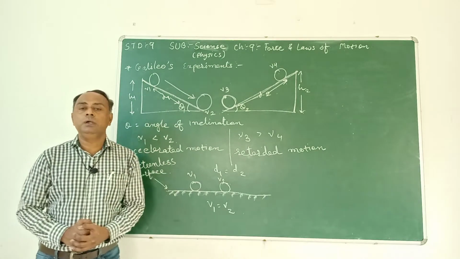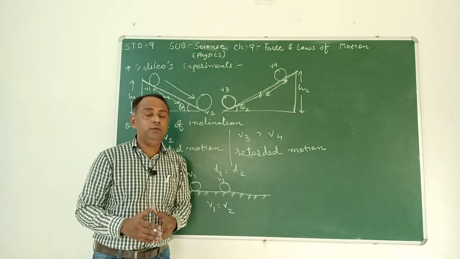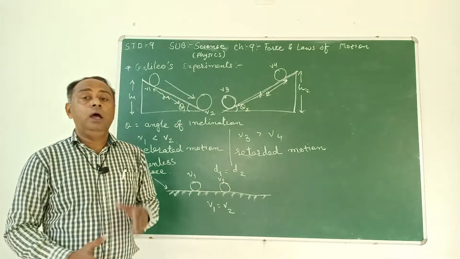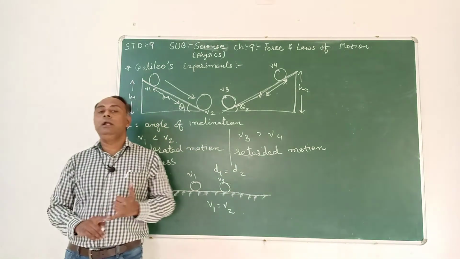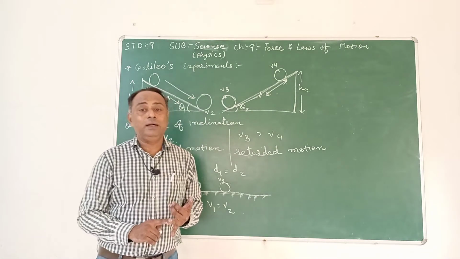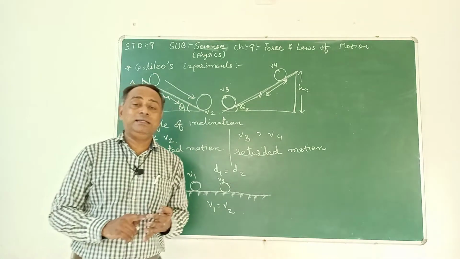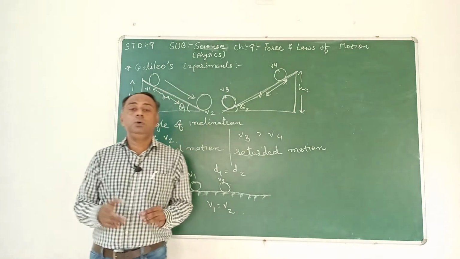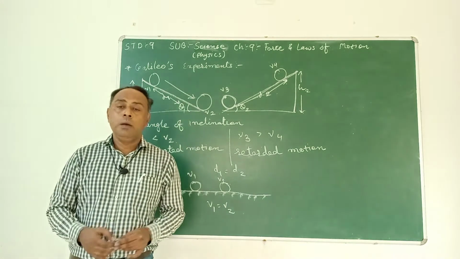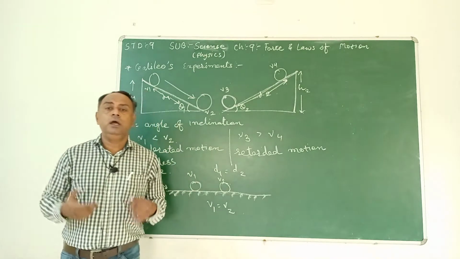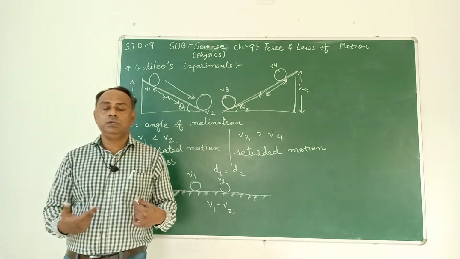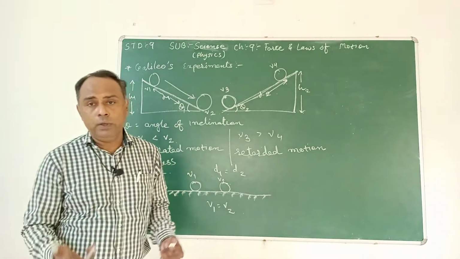So it is very important to understand that it was an indirect indication from Galileo that a body never requires a continuous external unbalanced force to keep its motion. But usually in day-to-day life, we need continuous external force in order to keep ourselves moving.